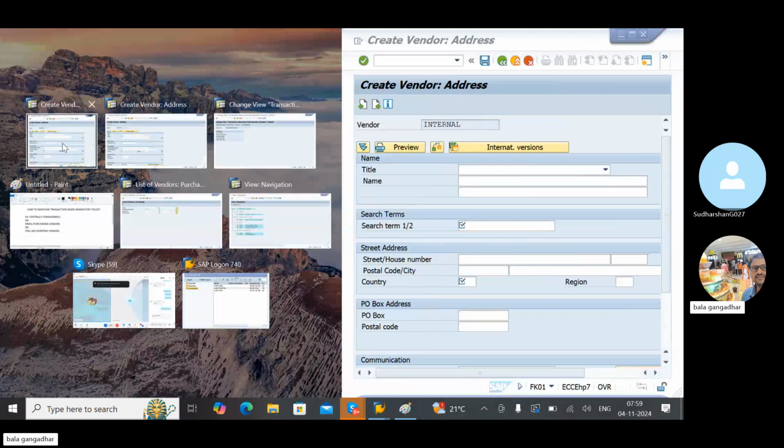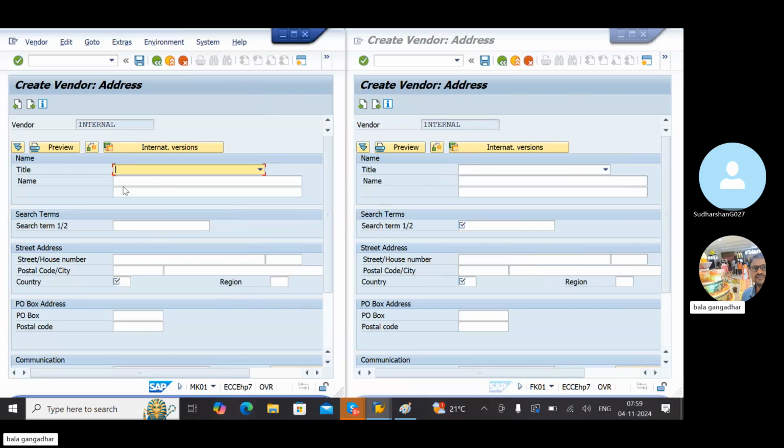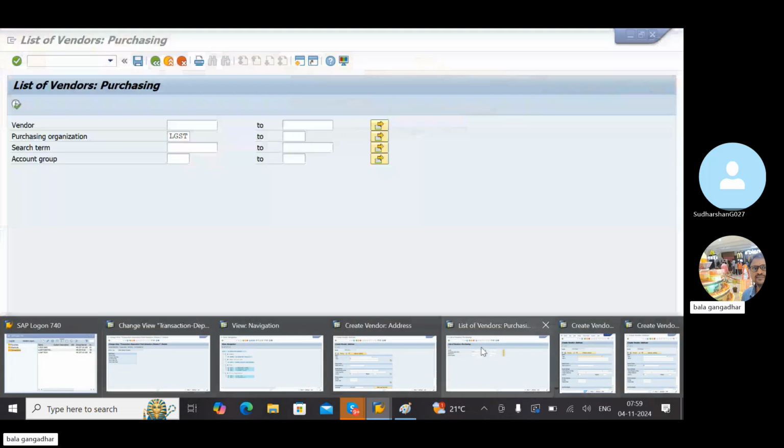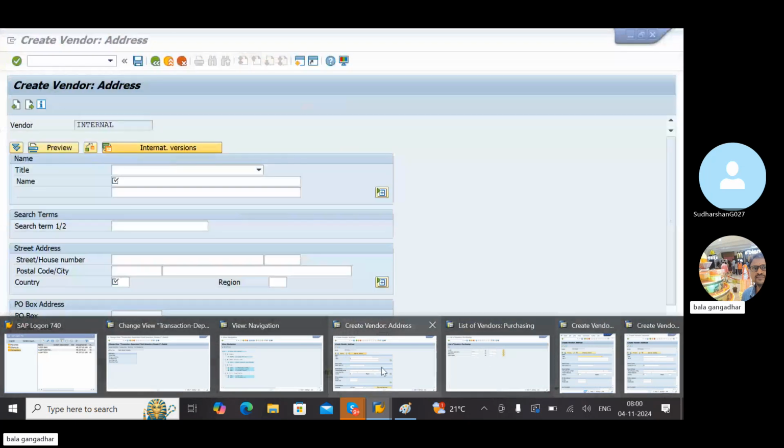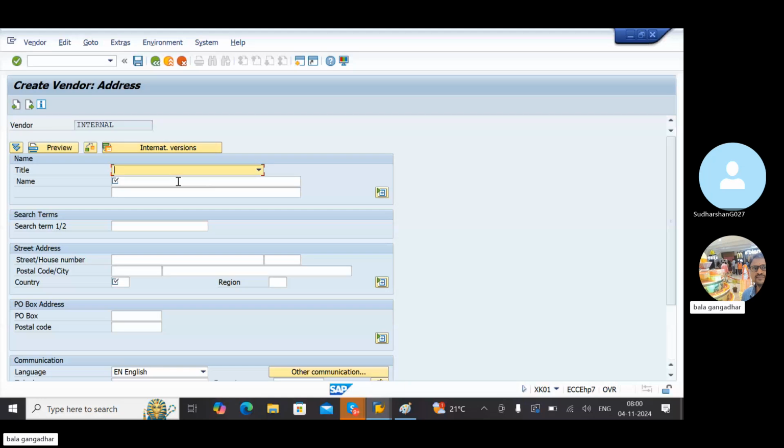If you use FK01 or MK01, it won't appear as mandatory. But if you test XK01, it is mandatory. This is the way to maintain the fields. Tomorrow's class: today I was supposed to explain another concept, but I covered some points under purchasing organization and transaction code. Retest, recheck and reconfigure once again with your company code.